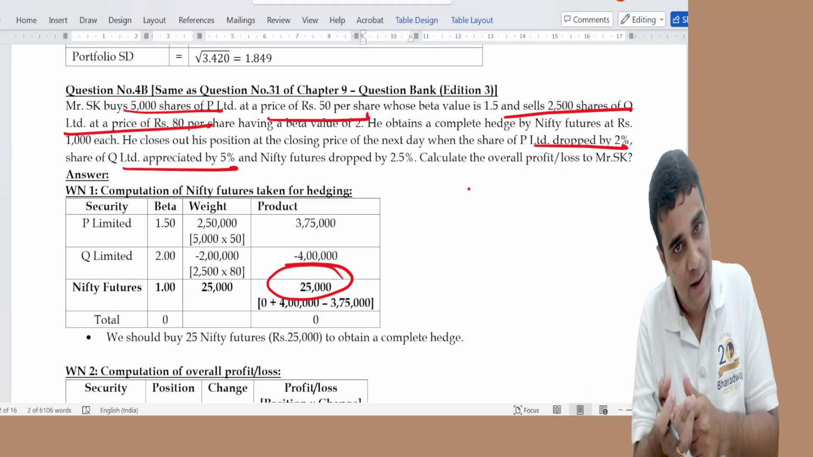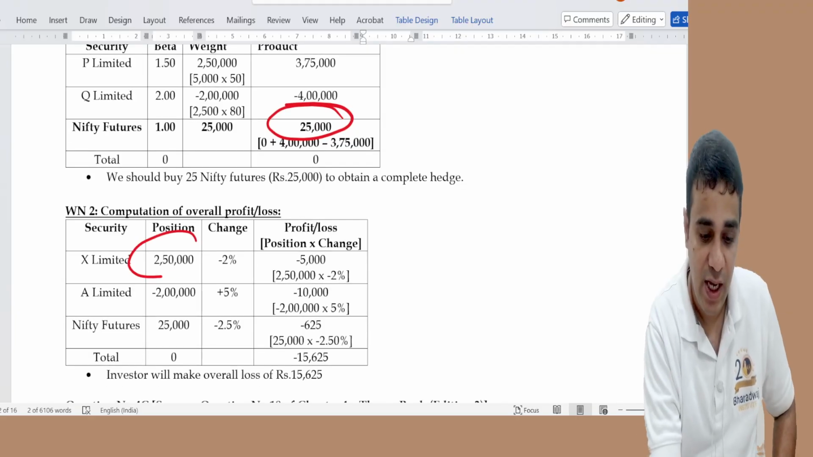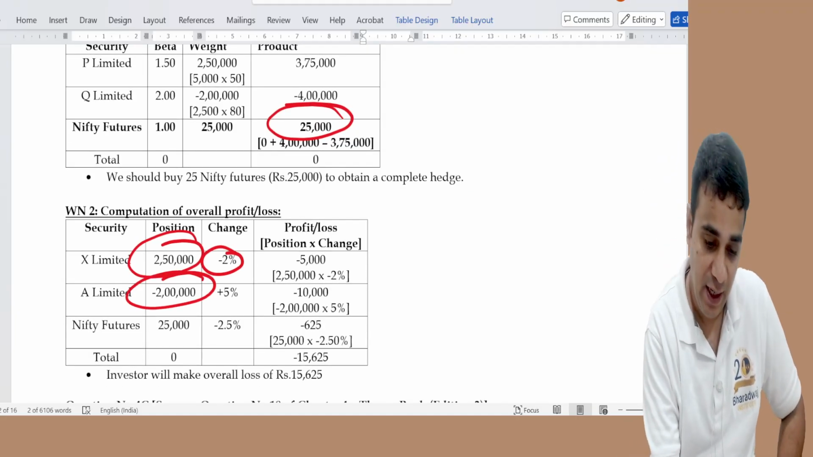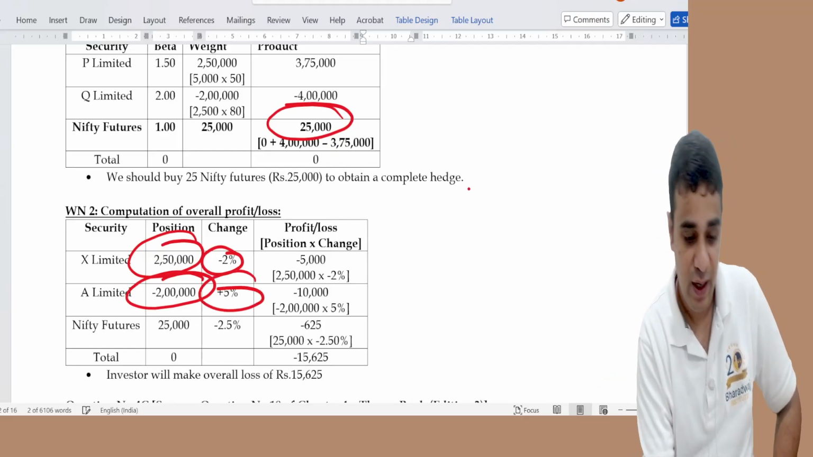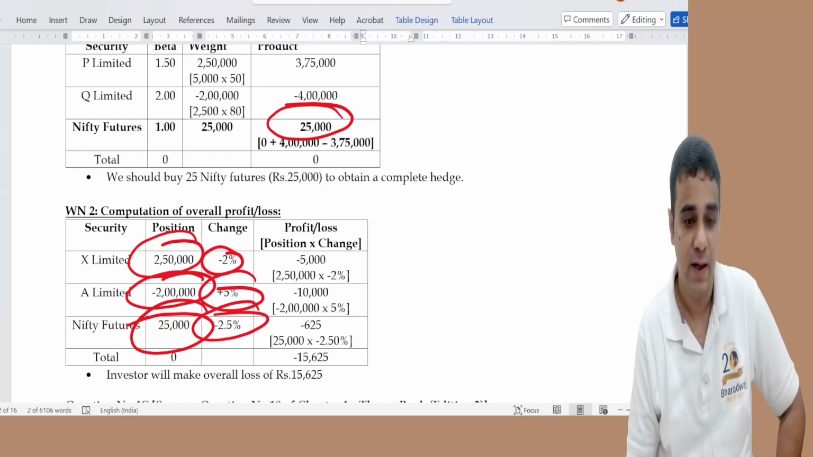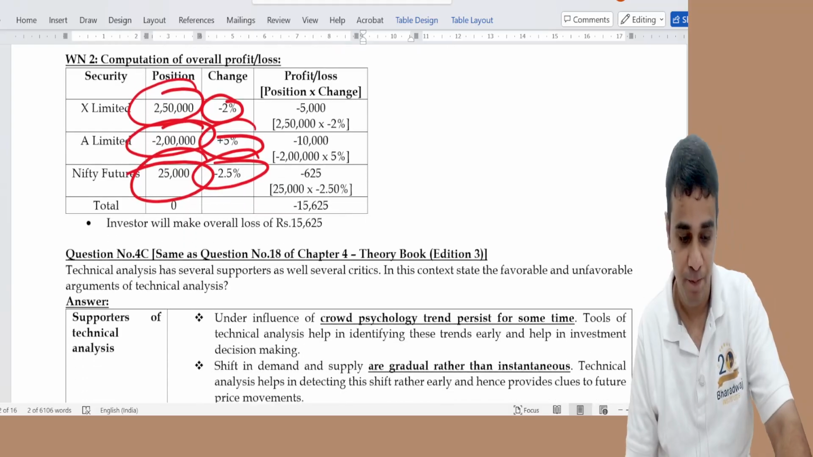I bought shares, price went down, purchase negative 2,50,000 into negative, loss. Negative amount into plus 5, loss. 25,000 into negative, loss. So in all three places we are making a loss. This is also a straightforward, simple question.